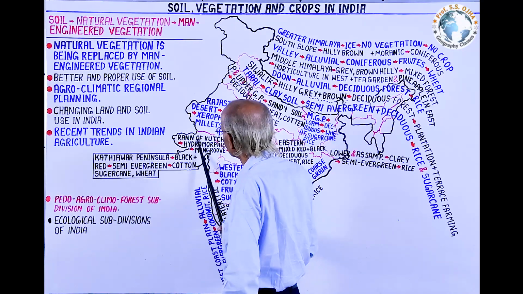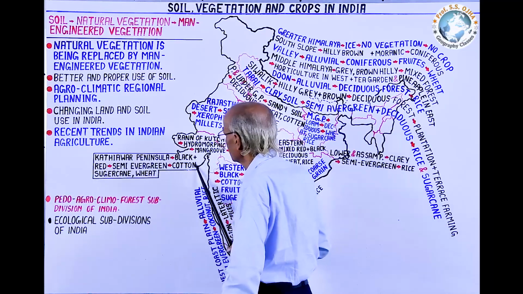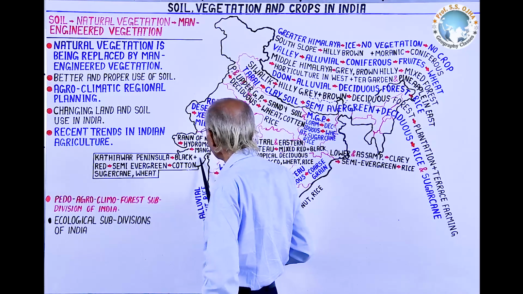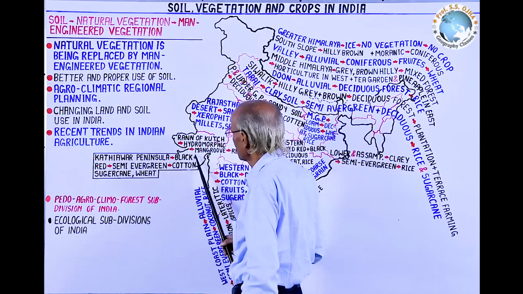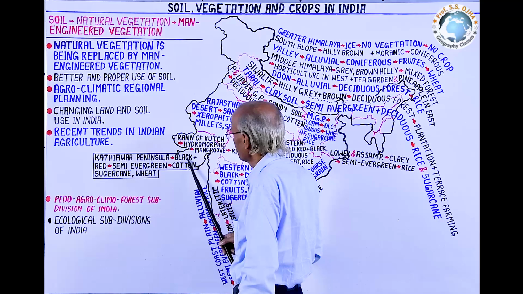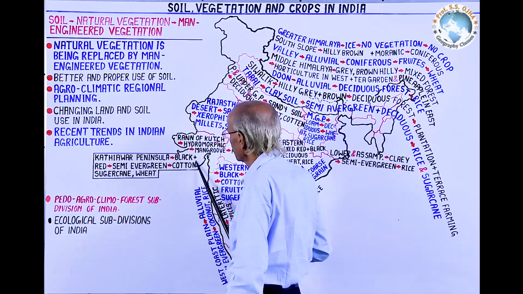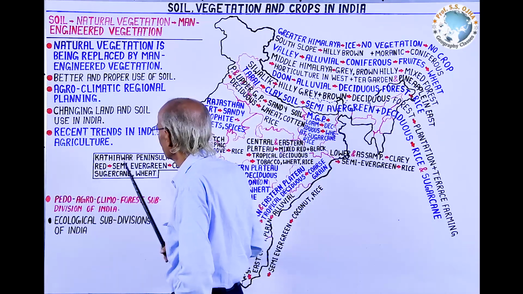To the south of this Rann of Kutch, it is Kathiawar. It is the Kathiawar region that has hilly terrain characterized with a number of forest-laden mountains like Girnar and Shatrunjaya peaks.